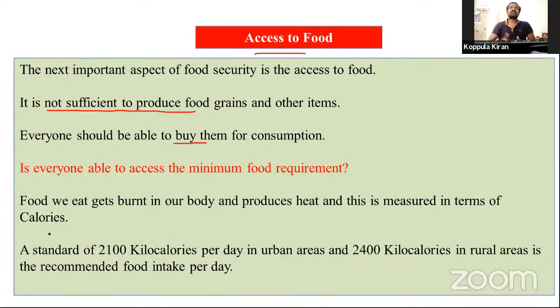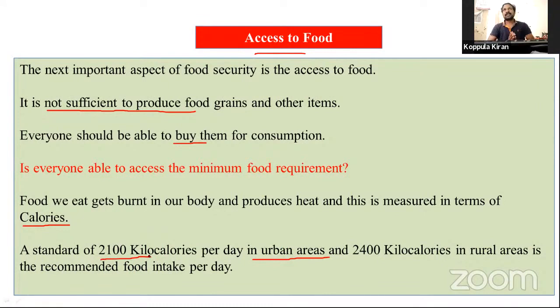Most of the village people do physical work in the fields, particularly agricultural fields. So they require nutritional food. This food is calculated in calories. A standard of 2,100 kilocalories per day in urban areas.